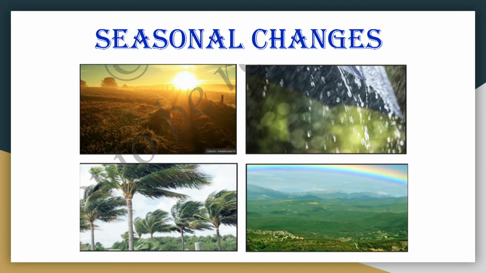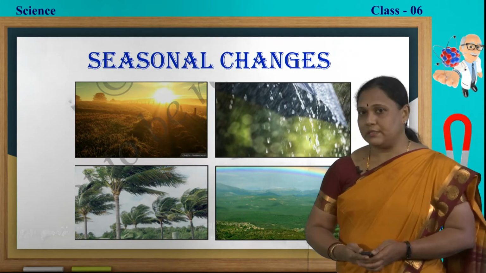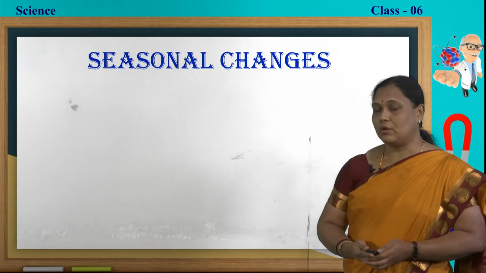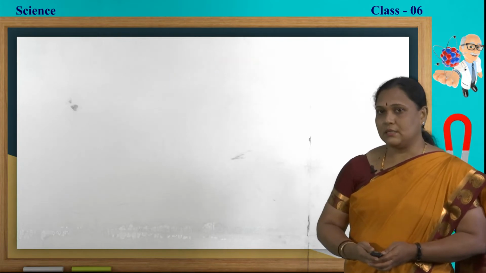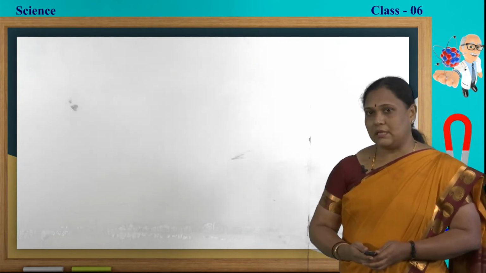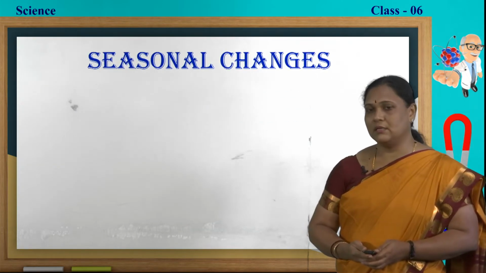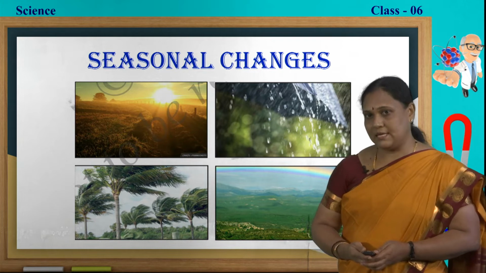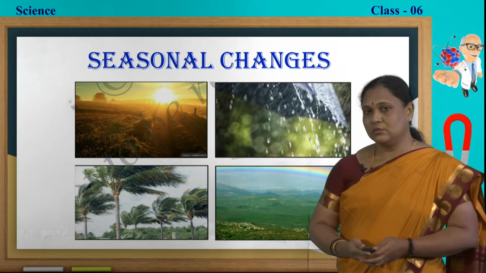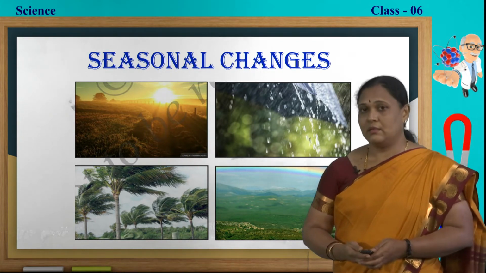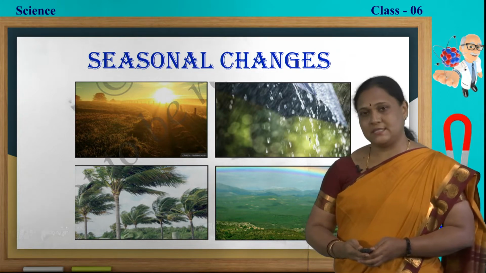One more example here is you are finding a rainbow. When do we find a rainbow in the sky? When the day is sunny and also if it drizzles, then the water particles are present in the air. When the light falls on these water particles, then we find rainbow in the sky. So many changes we find. Let us learn about these changes.